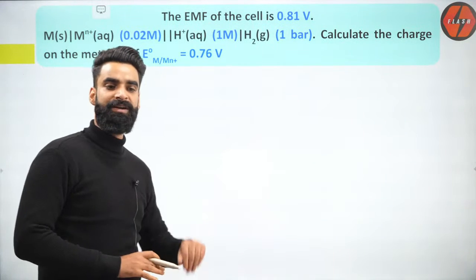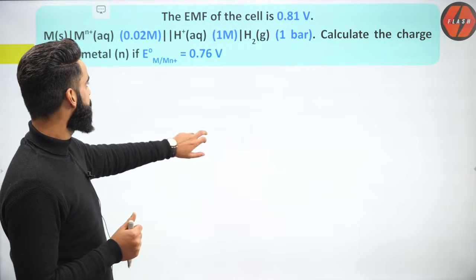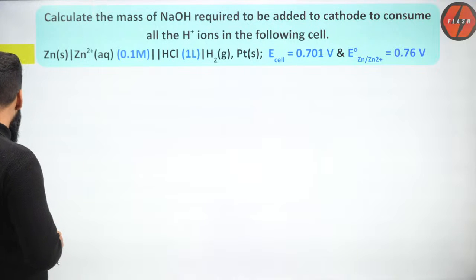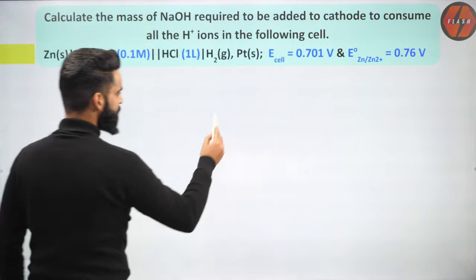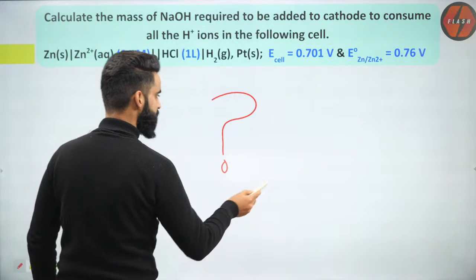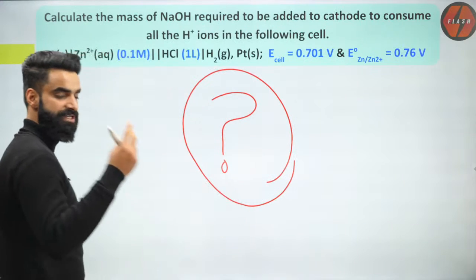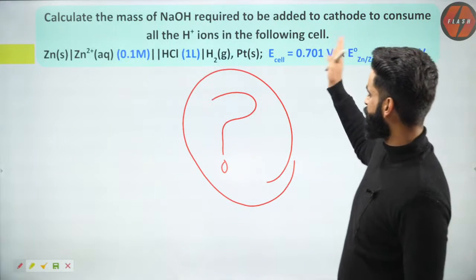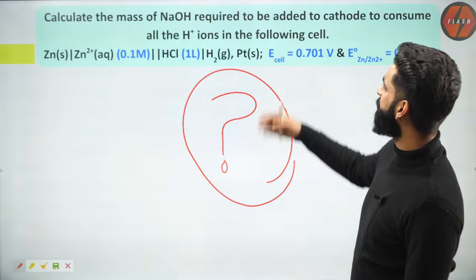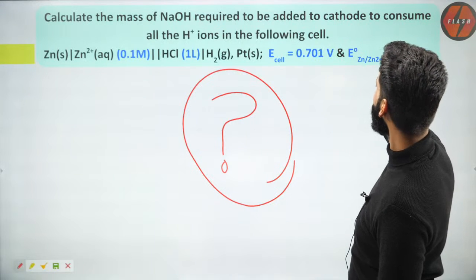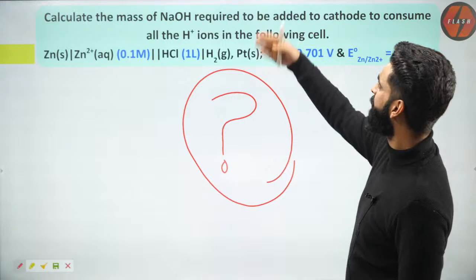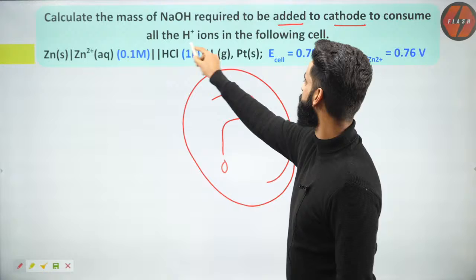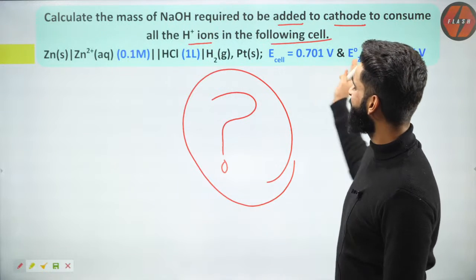Okay, so people, the time is up. I've already taken 15 minutes extra of yours, but I'm giving you one more homework. This is your homework, guys, and do let me know its answer in the comment section afterwards. Two questions are there, the same concept you are going to use. You are given the complete cell. Calculate the mass of NaOH which must be added to the cathode to consume all the H positive ions in the following cell. Cell is given to you.